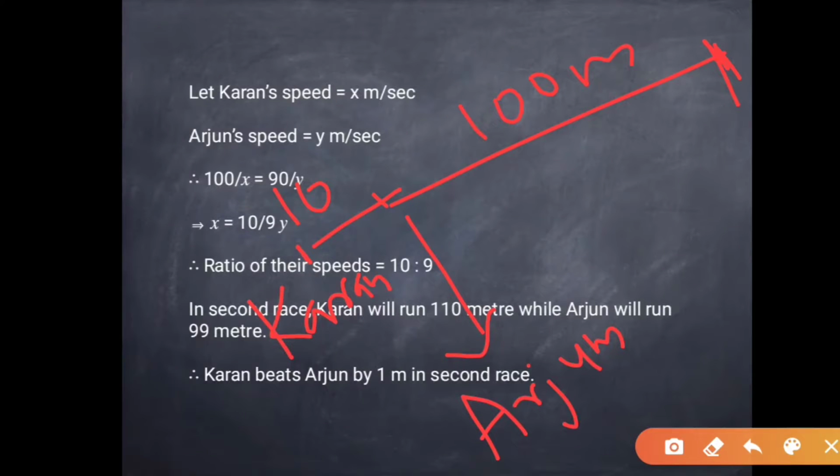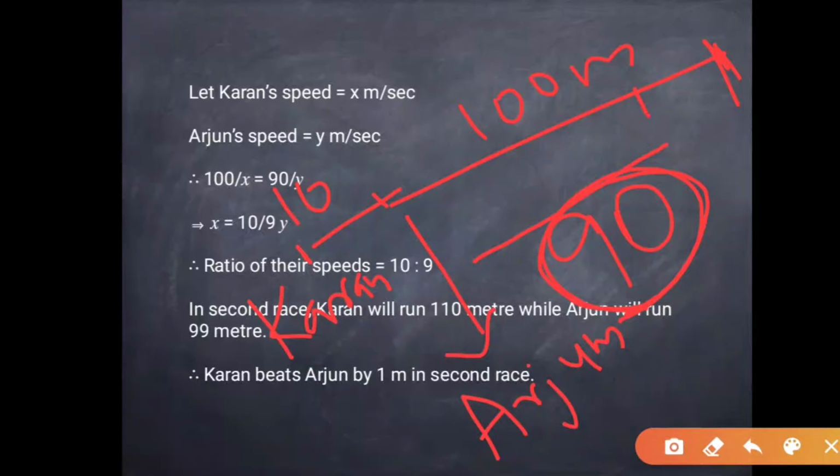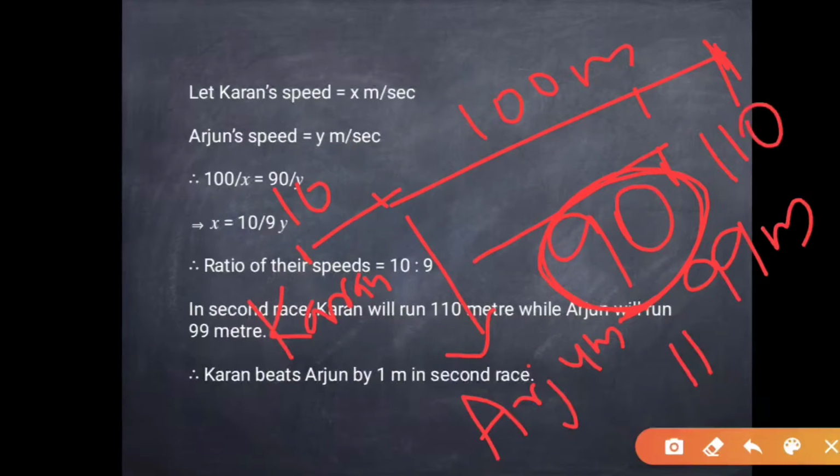So how much distance will Arjun cover in 10 seconds? 90, because we can consider the speed of Arjun as 9 meters per second. Then in 10 seconds, Arjun will cover 90 meters, while Karan will cover 100 meters. So they both reach the same point. Now in another second, in 11 seconds, Arjun will cover 99 meters, whereas Karan will cover 110 meters.